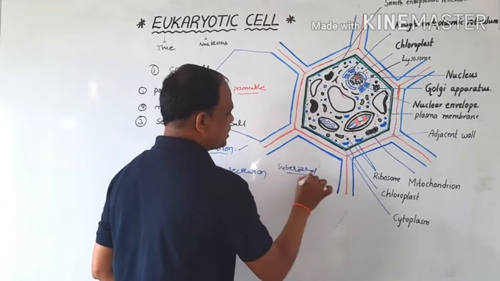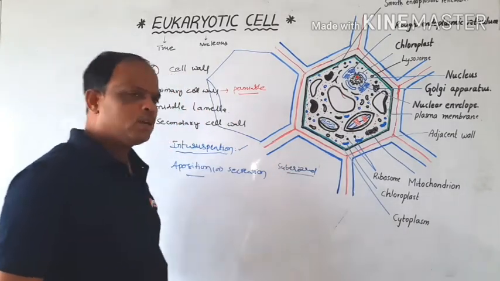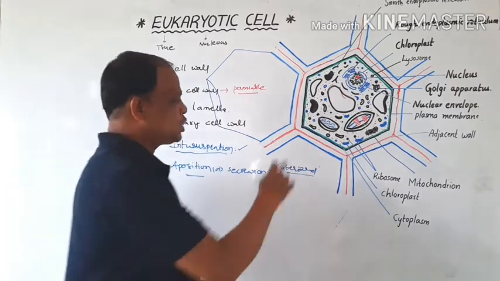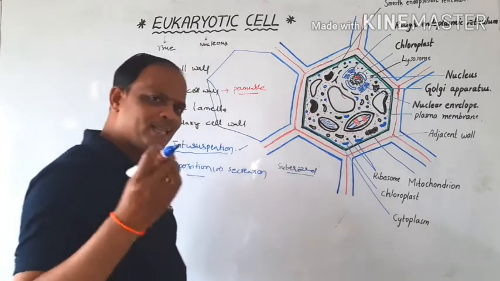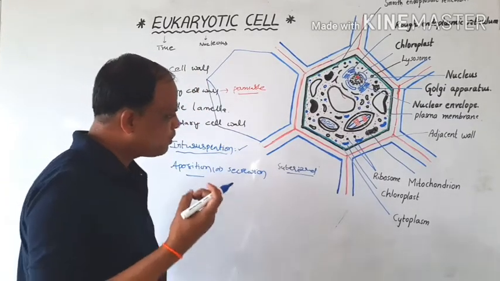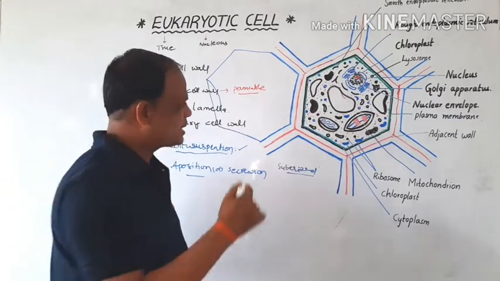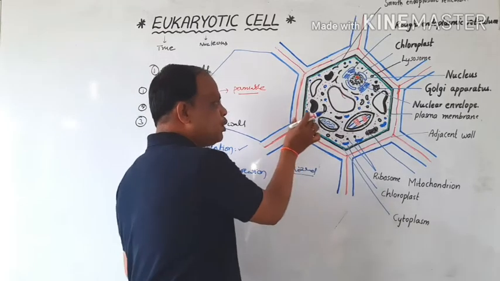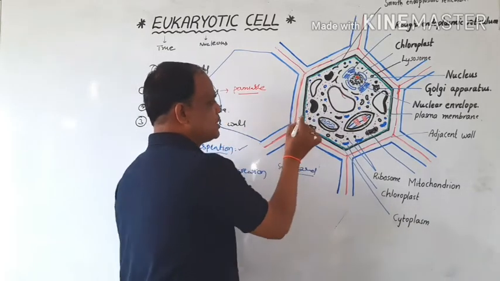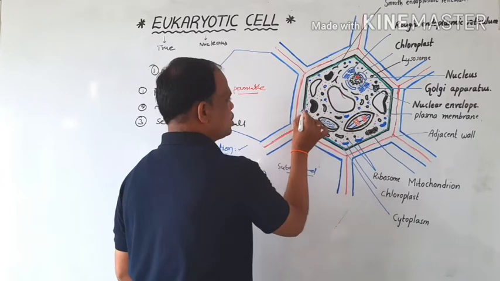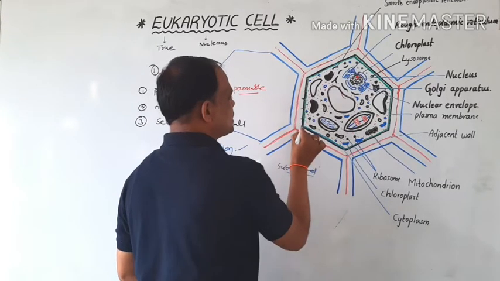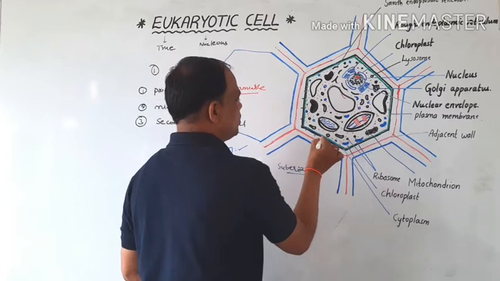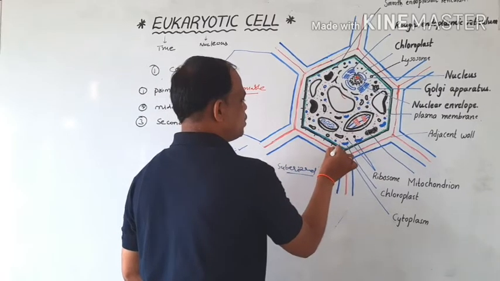Some cells are suberized, with suberin deposited on the cell walls. Some places are not suberized. In such places, tiny pores are present in the cell walls.